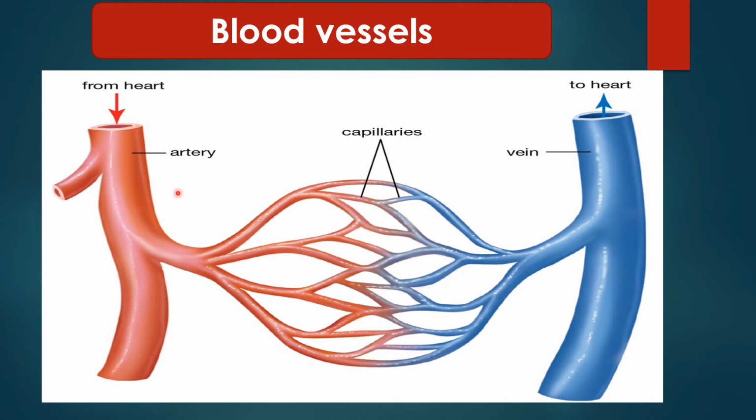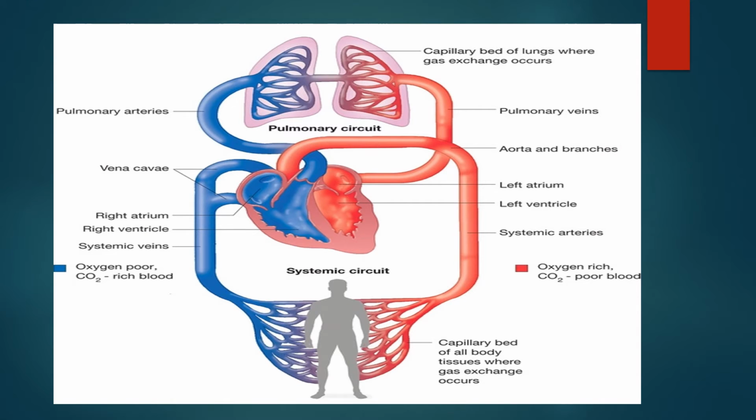Capillaries join arteries and veins, and reach the small parts of the body where arteries and veins cannot reach. We can see that from the body, the deoxygenated blood, that means the blood which has carbon dioxide in it, comes to the heart. As you can see, it is represented by blue. The blue means the deoxygenated blood which has carbon dioxide in it. So the deoxygenated blood from the body comes to the heart with the help of veins.